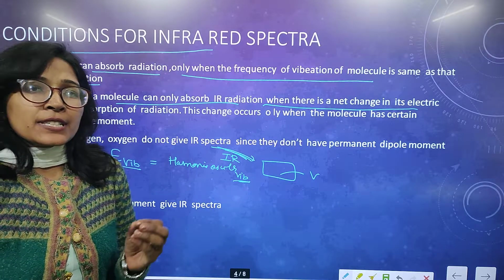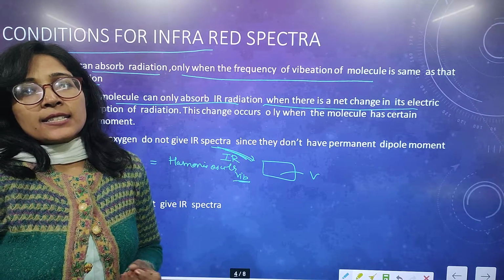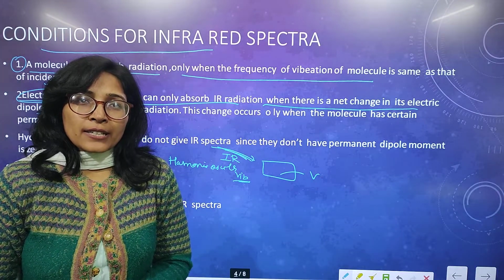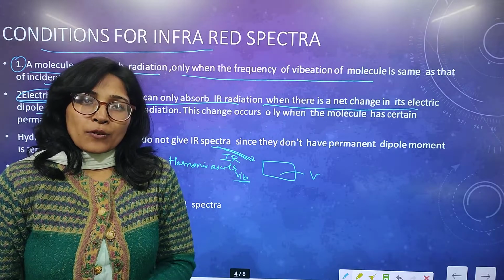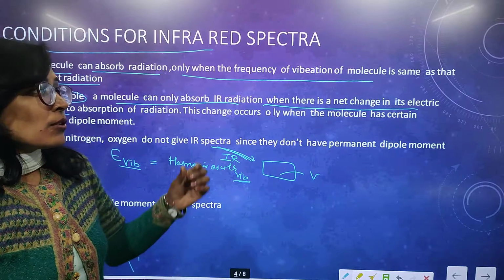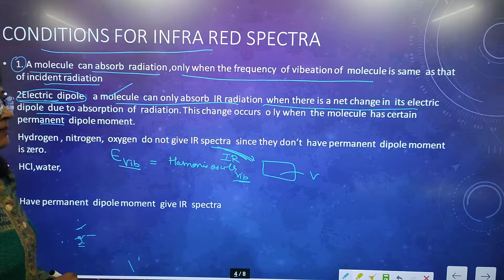The molecule has one atom that is more electropositive and another that is electronegative. So there is a difference between the electronegativity of the two atoms of a molecule, and so a dipole appears. Those molecules having a net dipole moment, we can use IR for them.